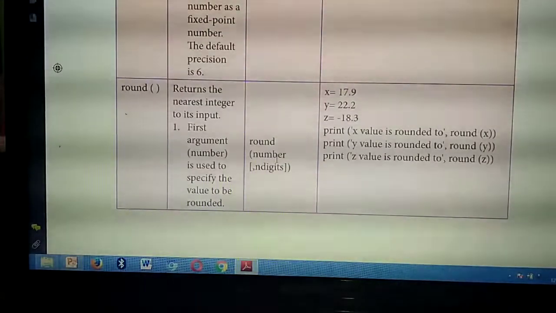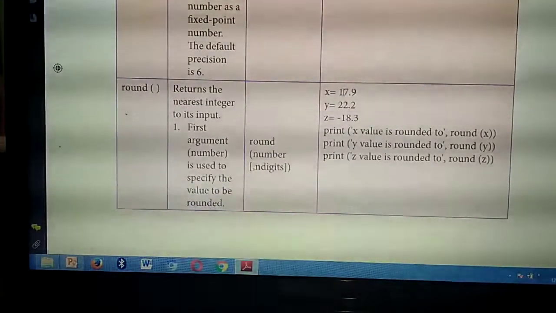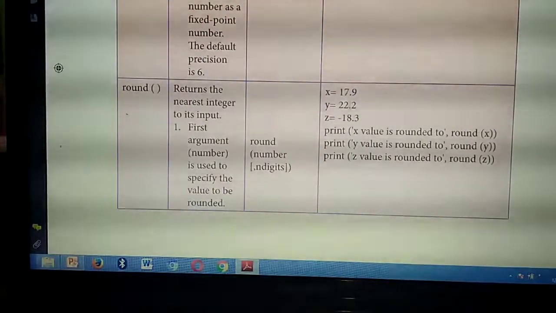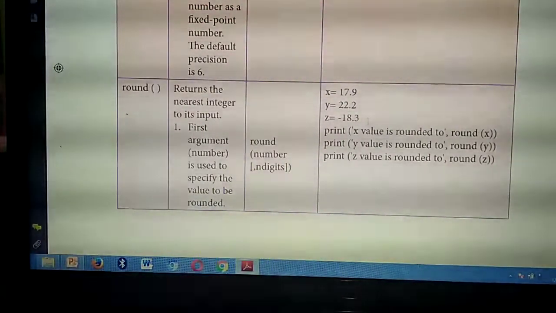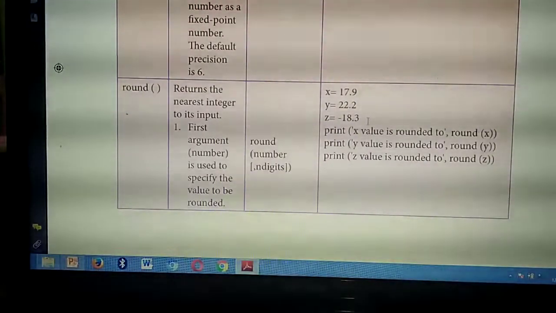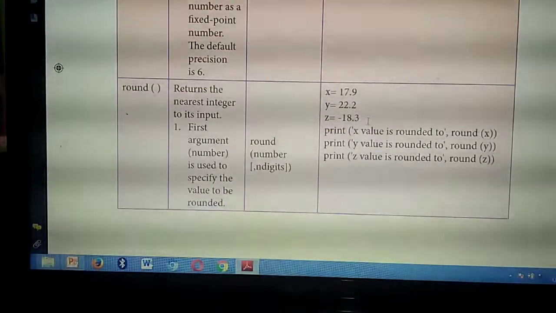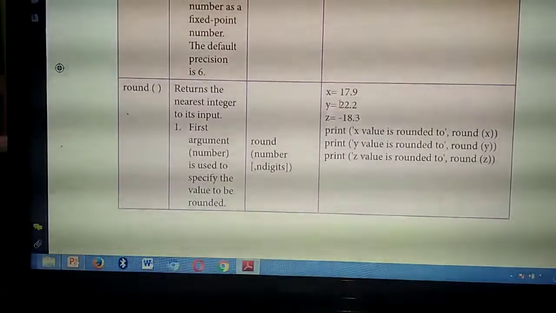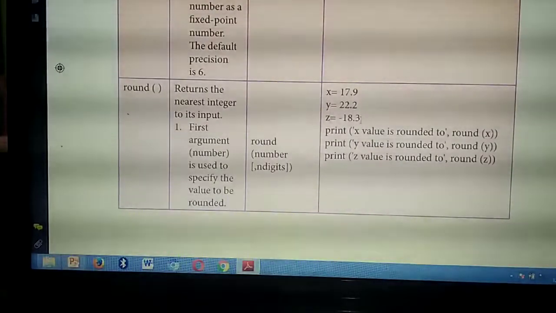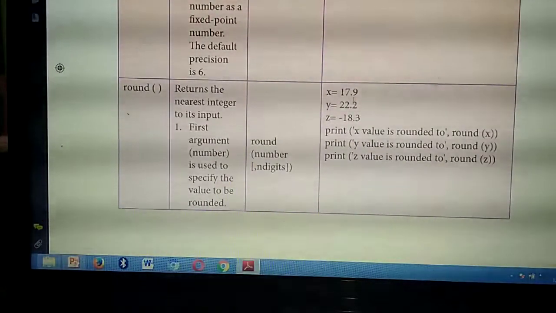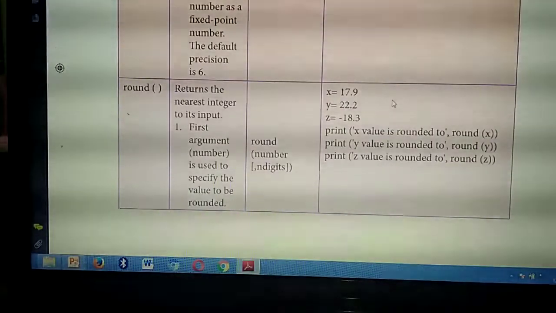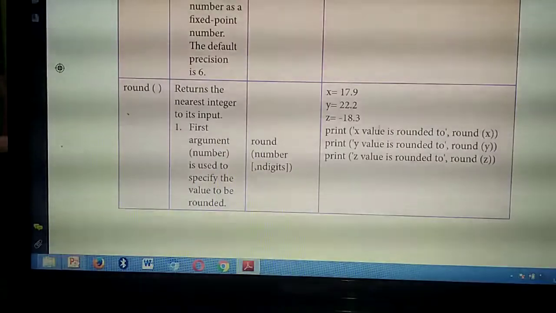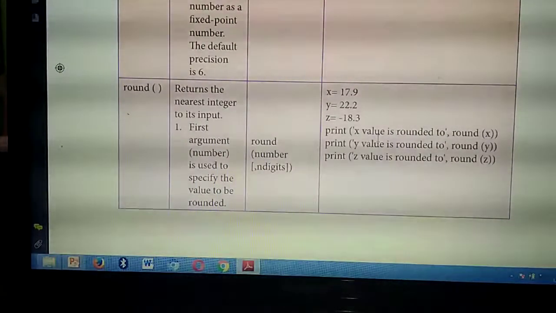That means normally we have already studied, same thing. So, for that, see the example. 3 numbers they have given. X equal to 17.9, Y equal to 22.2, Z equal to minus 18.3. So, you are going to round 3 values. X value is rounded to, what's the function? Round of X. Then print the next one, round of Y, round of Z. So, what answer you will get? Round of X means 17.9 means what answer you will get? 18. 22.2 means 22. Minus 18.3 means minus 18. This already you know. See the next page.